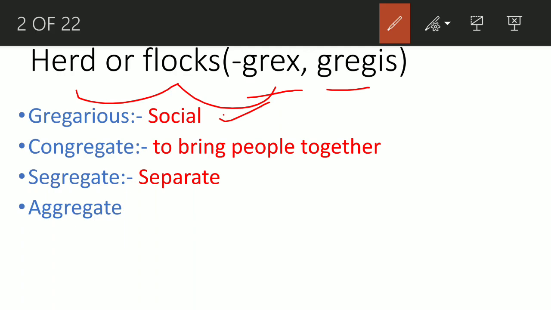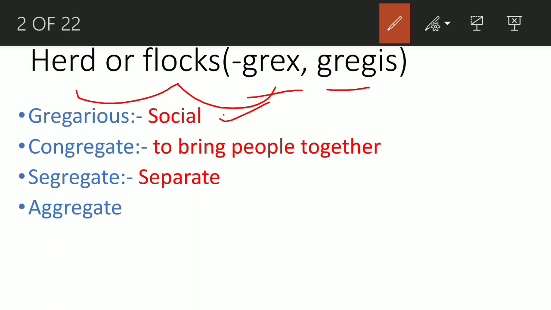We are human beings and we need other people to talk to. We need other people to understand our emotions, and we need to understand their emotions as well. And that's why they say man is a social animal, or man is a gregarious animal. So gregarious is someone who is outgoing, someone who enjoys companionship. These qualities are in a gregarious person.